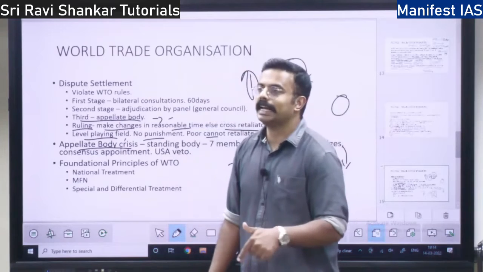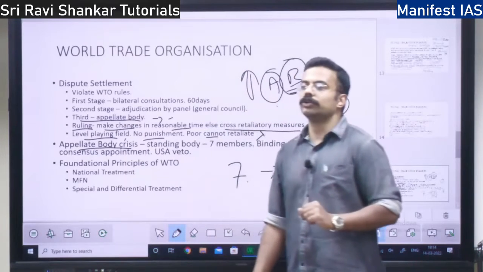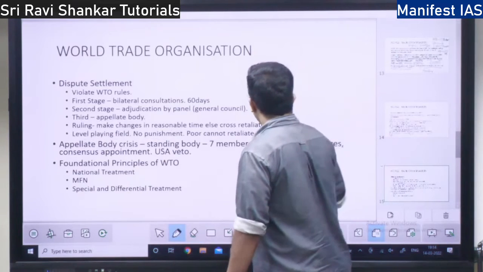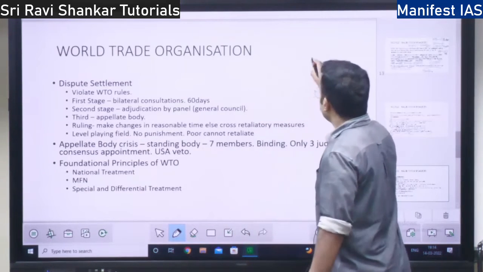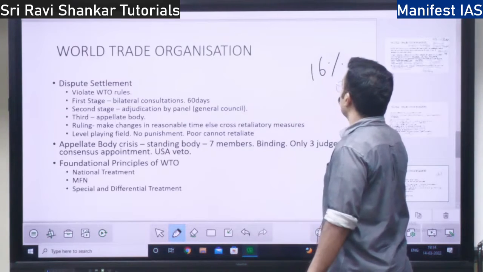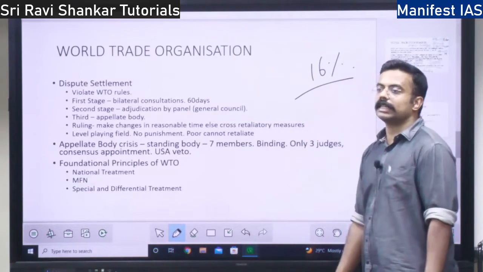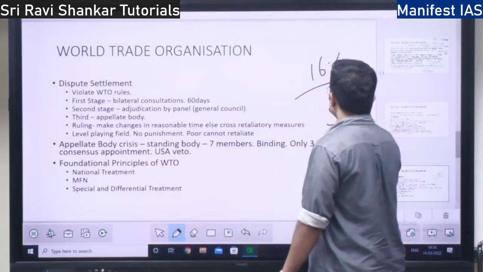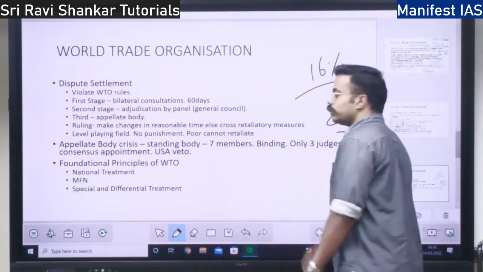Right? What is the hindrance in appointing the new judges? Actually, the USA is the hindrance. The USA holds approximately 16% of the vote in the World Trade Organization. For any decision to be made, there is a requirement of 85% voting.